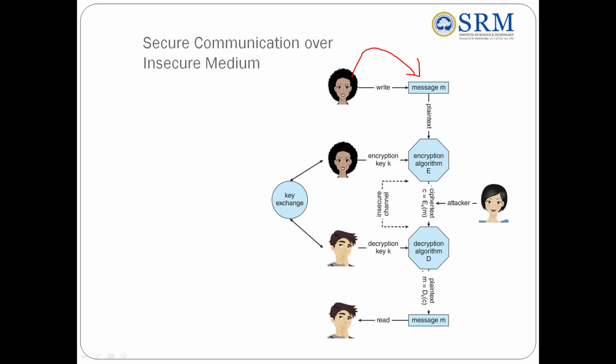Once it reaches the receiver, we apply the decryption algorithm. For decryption, the formula is M = D_K(C). D denotes decryption, K means the secret key and C means the ciphertext. So we do the decryption on the ciphertext. The point to note here is we use only a single key for encryption and decryption. The same key is shared by sender and receiver. Once it is converted back into plain text, it can be read by the receiver. So this is the symmetric encryption approach.